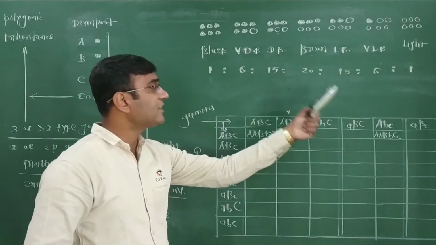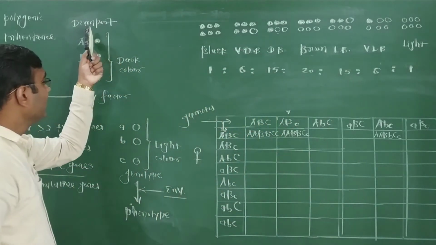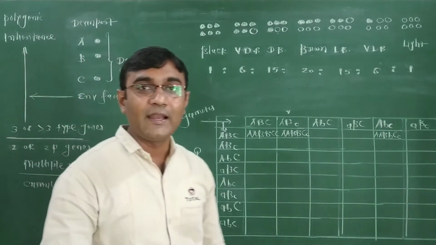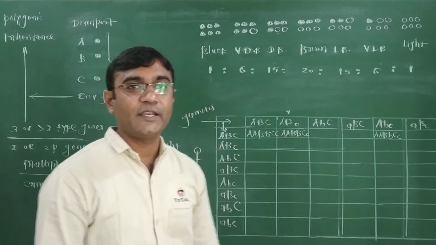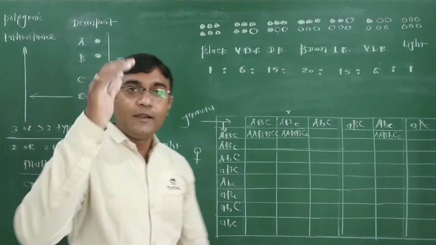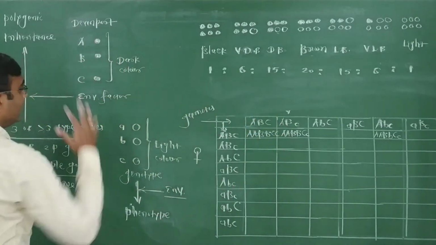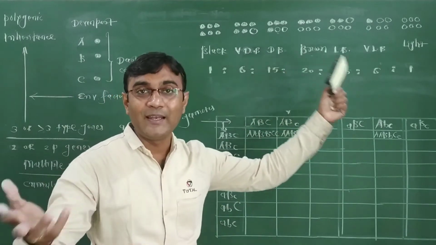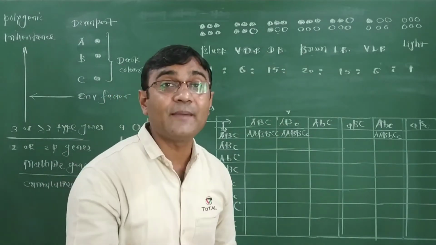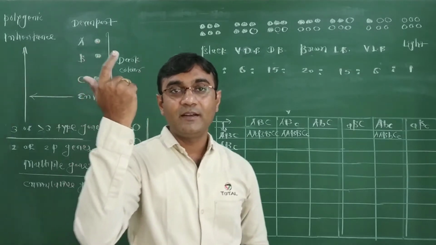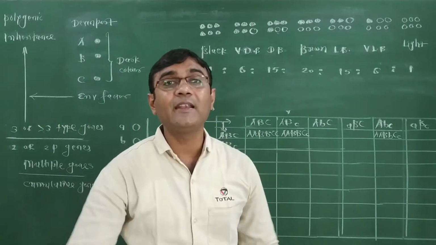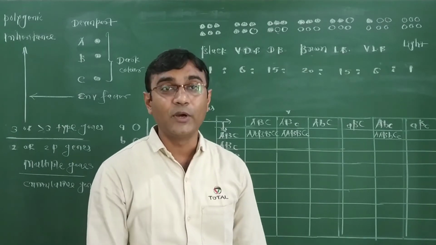Here, each and every type of gene determines the darkness or the lightness of human skin color. It means the number of types of gene: how many dark, how many light genes. The number of types of gene decides and determines the darkness or lightness of skin color.